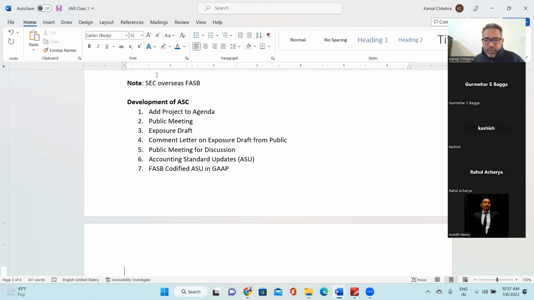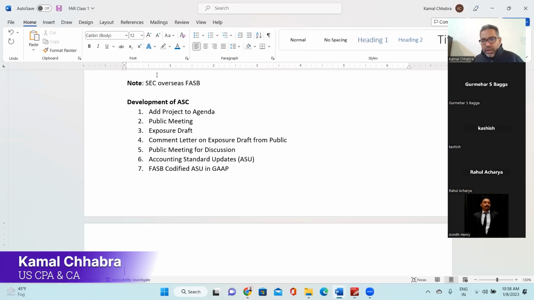So once they receive all the responses from the public at large, they hold a public meeting for discussion based on the input they have received. They call a meeting for the discussion of the exposure draft and the input received.